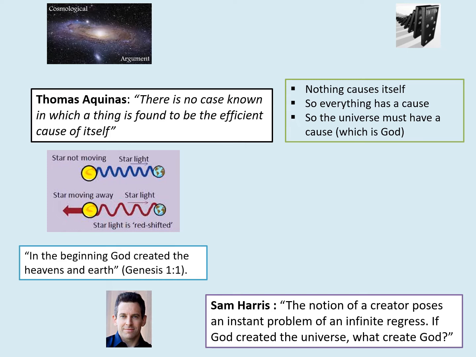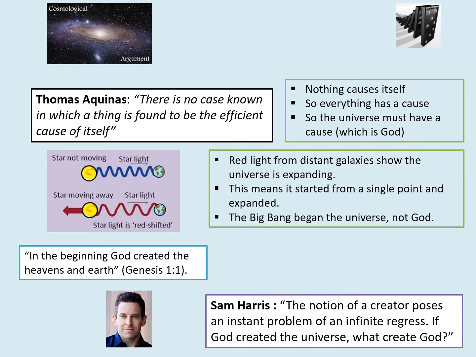The evidence you've got there is of redshift. This is the evidence for the Big Bang theory. So red light from distant galaxies shows the universe is expanding. The fact that the light we see from distant galaxies is red means it started from a single point and expanded. This means there must have been a Big Bang, and therefore the Big Bang began the universe and not God. Of course, you could respond to that by saying, well, what created the Big Bang?